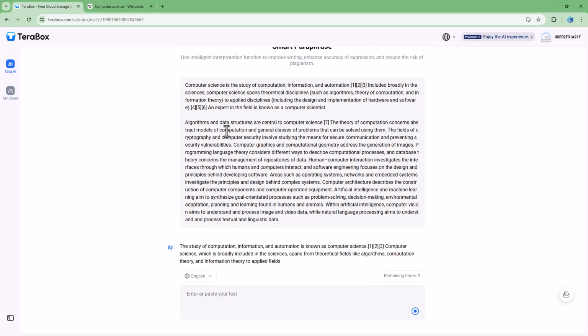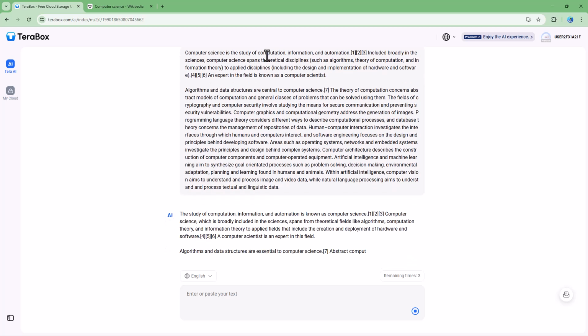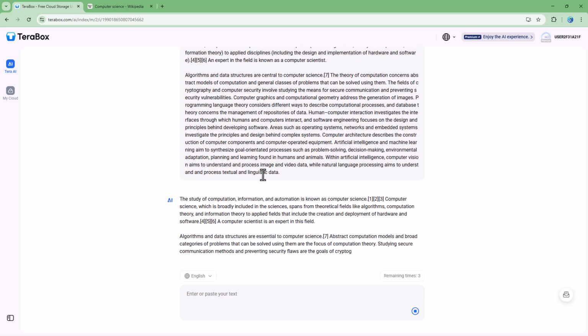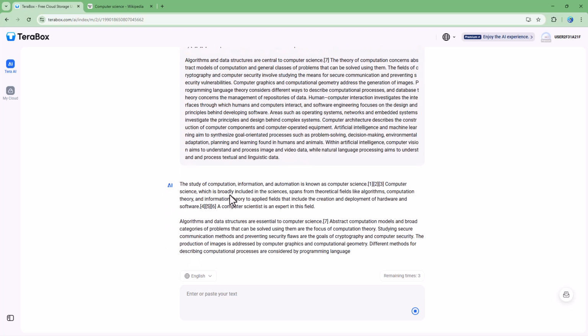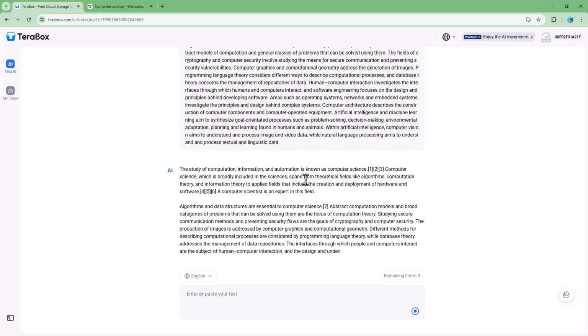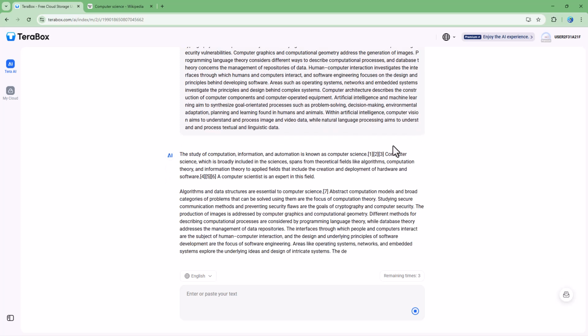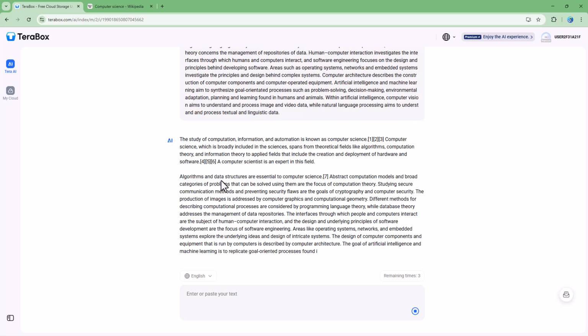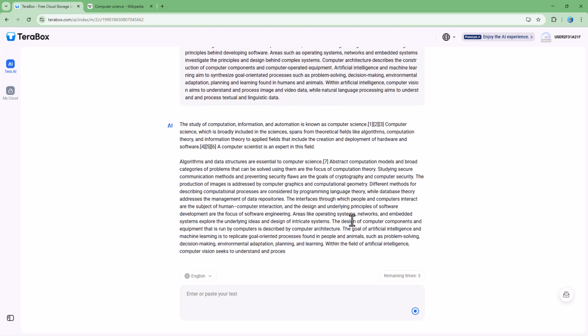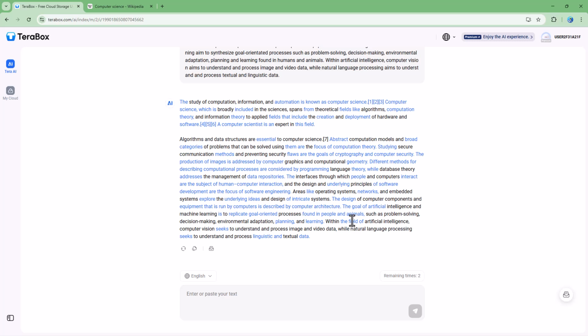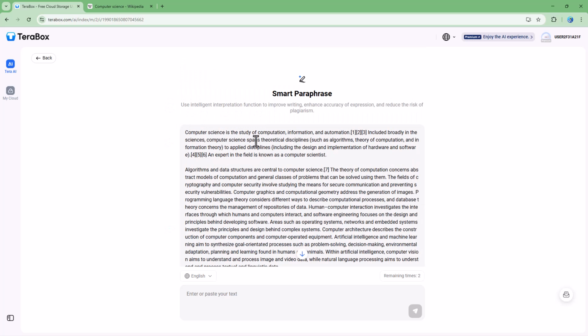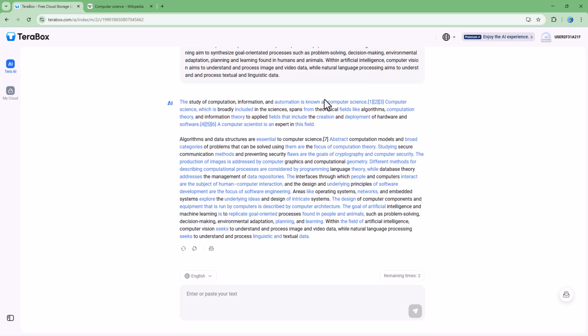And then now you can see that "computer science is the study of computation" is now converted to "the study of computation, information, and automation is known as computer science," and so forth. And it has paraphrased the contents for me right here. It has rewritten the content, and it simply highlights the contents right here, just like this, the important words that it actually maintained.